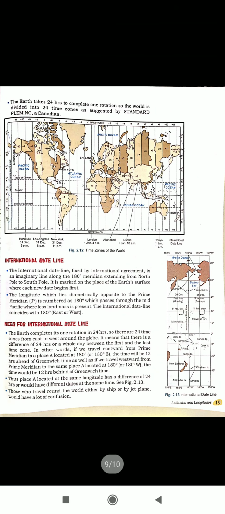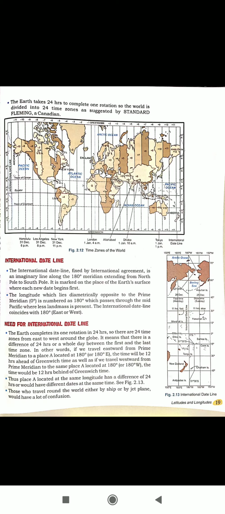The international dateline, fixed by international agreement, is an imaginary line along the 180 degree meridian extending from the North Pole to the South Pole. It is marked on the place of the Earth's surface where each new date begins first.